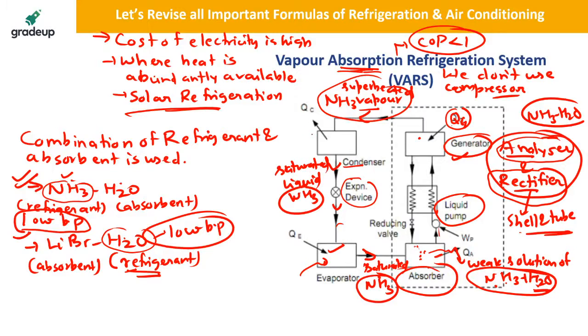So there are three important components. One is the condenser where heat will be rejected. One is the absorber where heat will be rejected. One is the generator where heat is supplied, and one is the evaporator where heat is supplied.